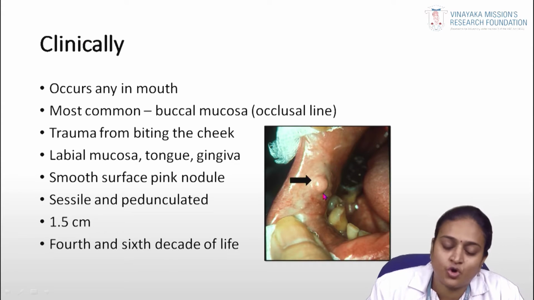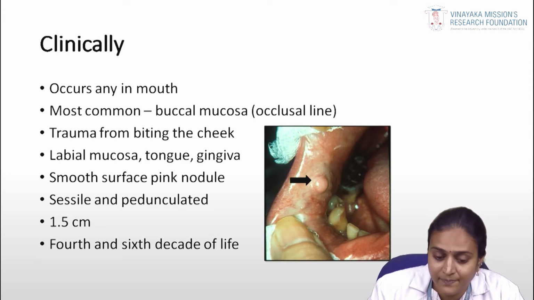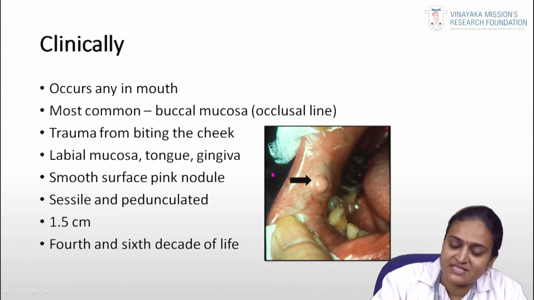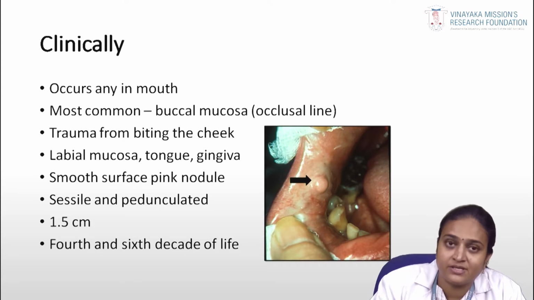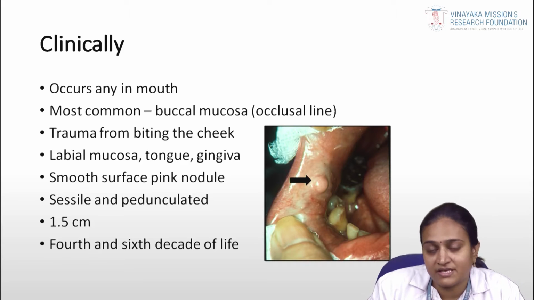It is most commonly seen in the buccal mucosa along the occlusal line, from trauma from biting the cheek, and can also be seen on the labial mucosa, tongue or gingiva. It is mainly a smooth surfaced pink nodule. It can be a sessile or pedunculated lesion, measuring about 1.5 centimeters in diameter. It can be seen in the 4th to 6th decade of life.